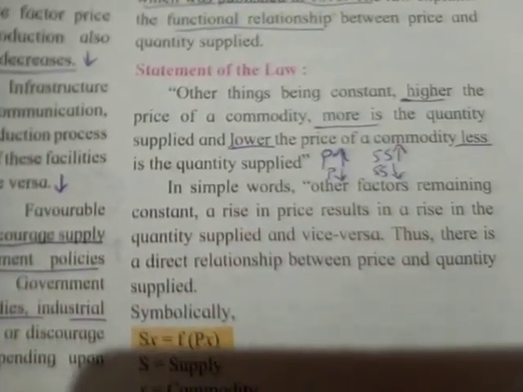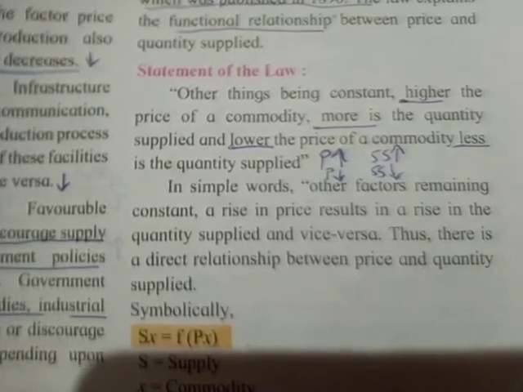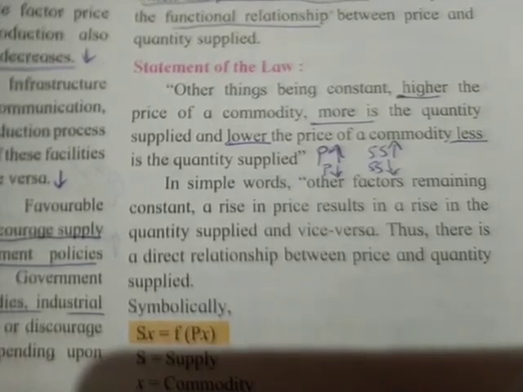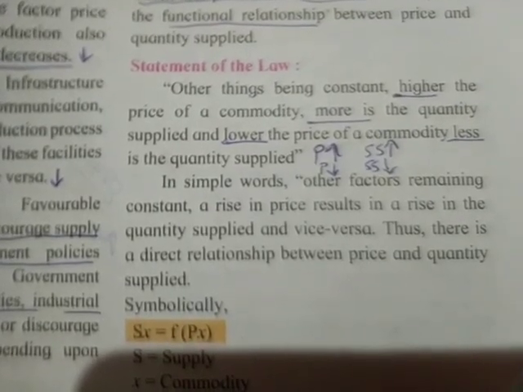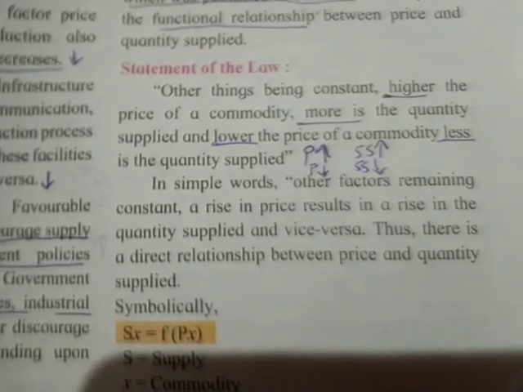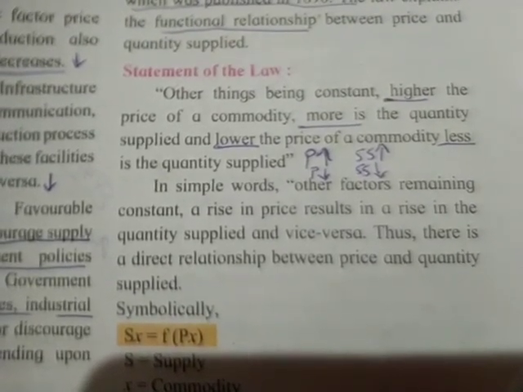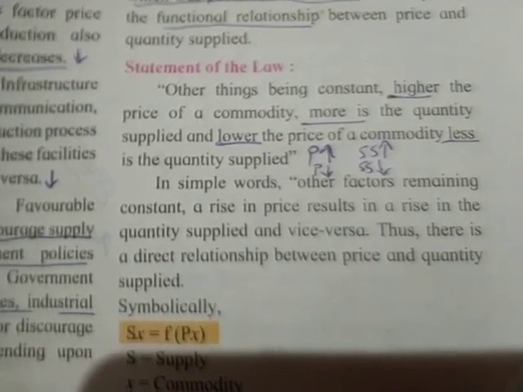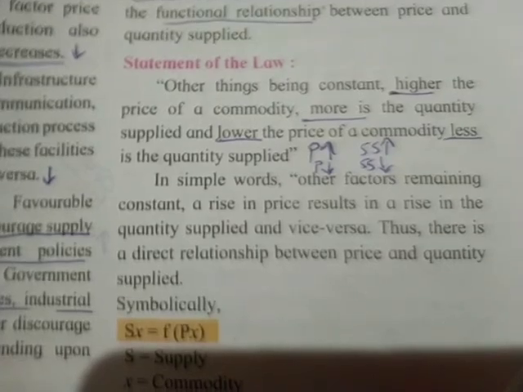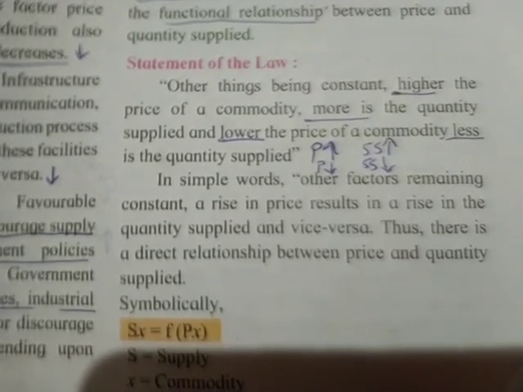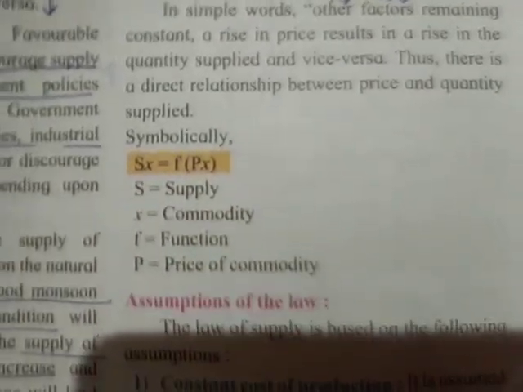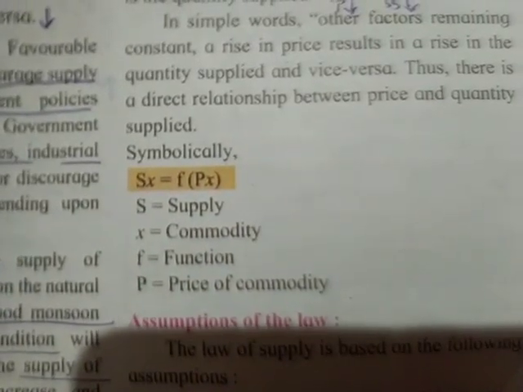Statement of the law. Other things being constant, higher the price of a commodity, more is the quantity supplied, and lower the price of a commodity, less is the quantity supplied. In simple words, other factors remaining constant, a rise in price results in a rise in the quantity supplied and vice versa. Thus, there is a direct relationship between price and quantity supplied. Symbolically, it is